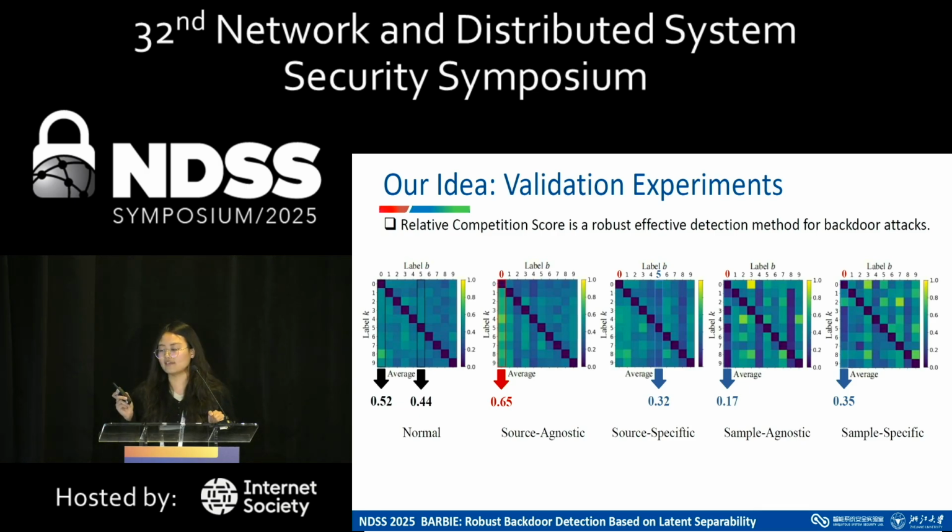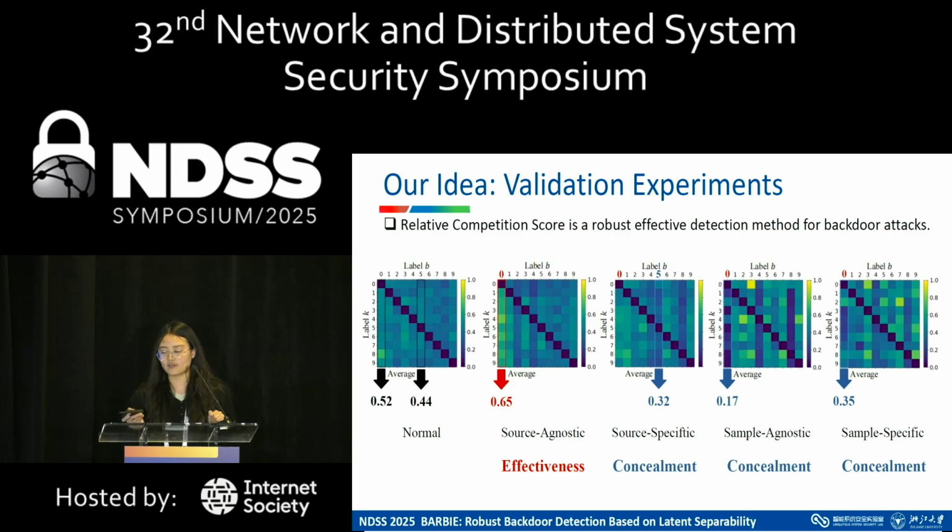As we can see in the picture, the label 0, which we have marked in red, is the target label of backdoor attackers, and each little square represents the beta value of a latent representation pair. As we can see, all backdoor attackers show the characteristics of effectiveness or concealment. Therefore, these experiments demonstrate that relative computation score is a robust and effective detection method for all kinds of